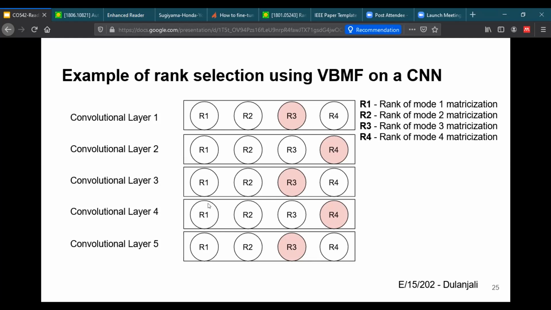As an example, let's consider a CNN named A. In its convolutional layer 1, it has the R1, R2, R3, and R4 ranks as shown in the diagram. From those ranks, rank R3 is the highest. Therefore, the rank of the first convolutional layer is R3. Likewise, the pink colored circles show the highest ranks of those convolutional layers. Therefore, the ranks of CNN named A are R3 and R4. This sort of mechanism has been used in VBMF to determine the ranks.